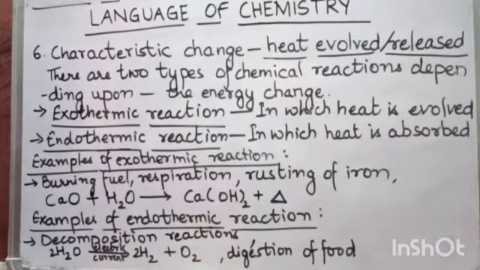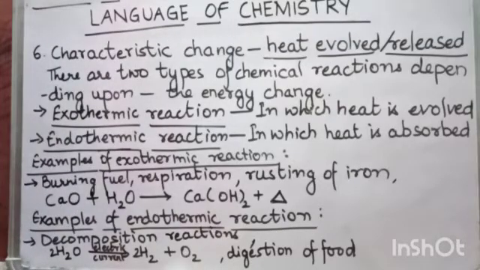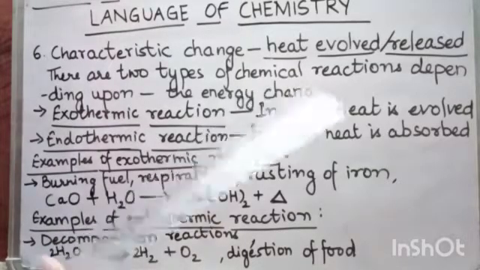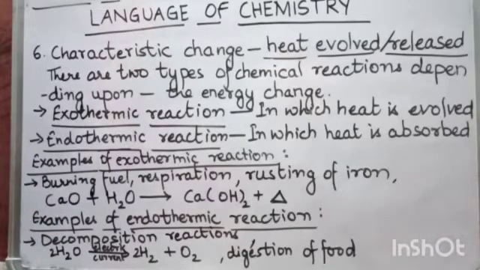Whenever food is broken down, there is absorption of energy. So digestion of food is an endothermic reaction. This is the difference between exothermic and endothermic reactions.